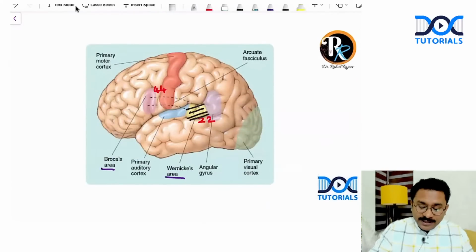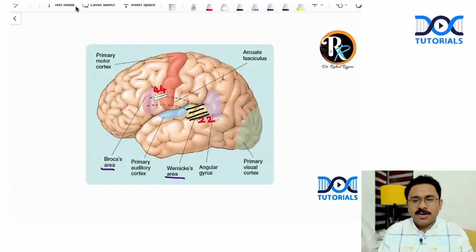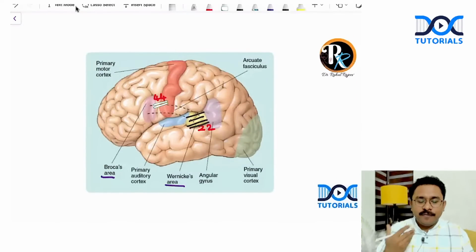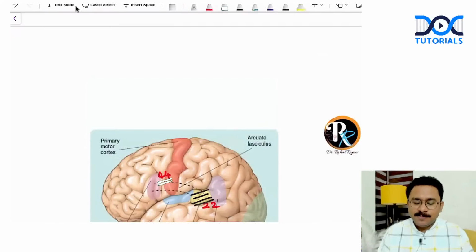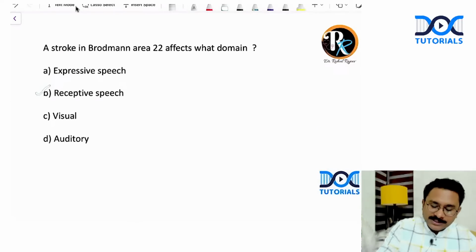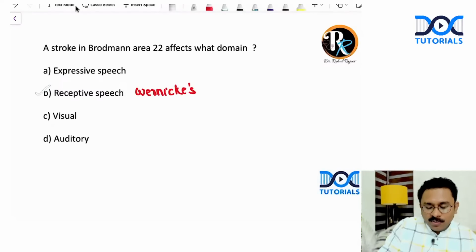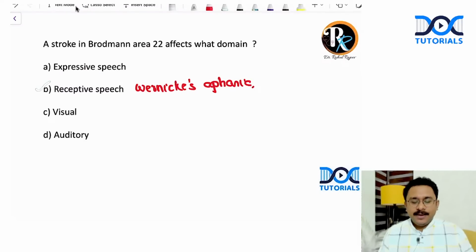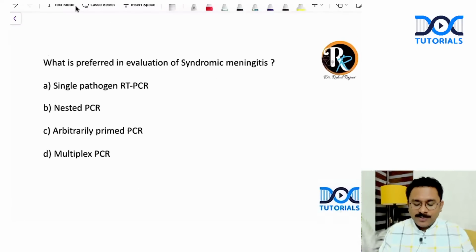So next time if they ask about the expressive part of speech, it is Brodmann area 44. Receptive part, it is Brodmann area 22. So when there is a stroke involving Brodmann area 22, it can result in a receptive speech dysfunction resulting in a Wernicke's aphasia. Okay, that's it. Now coming to the next question.